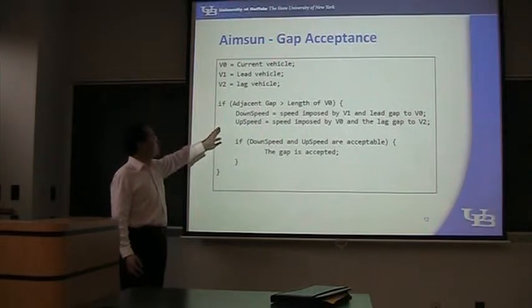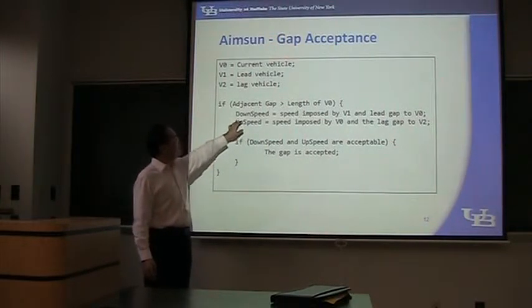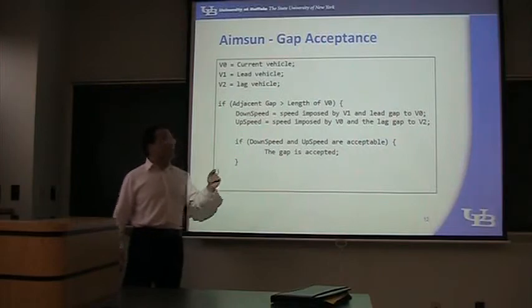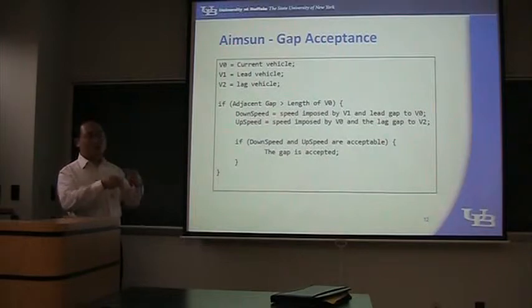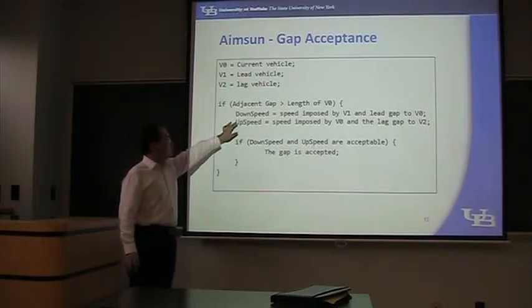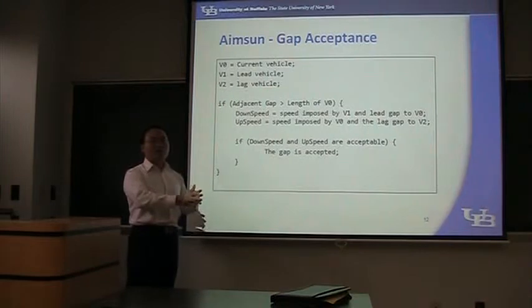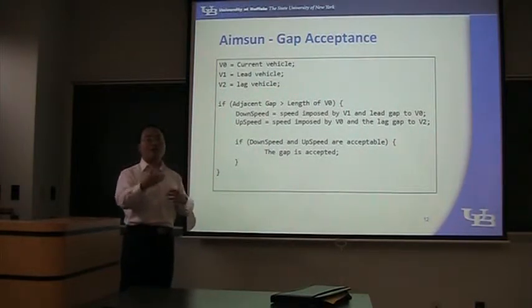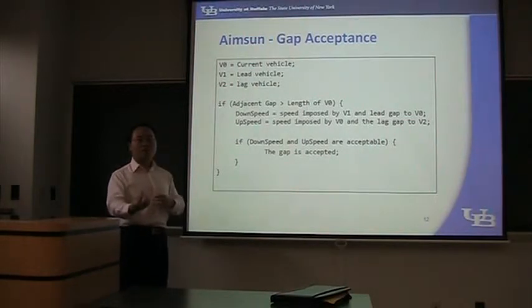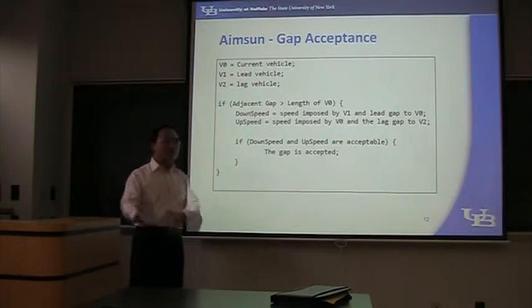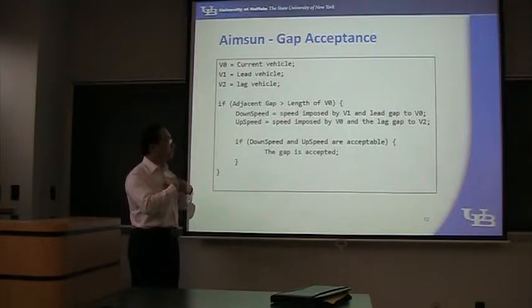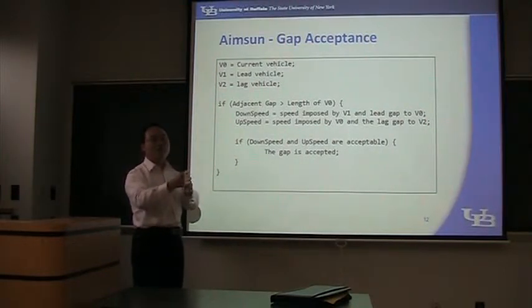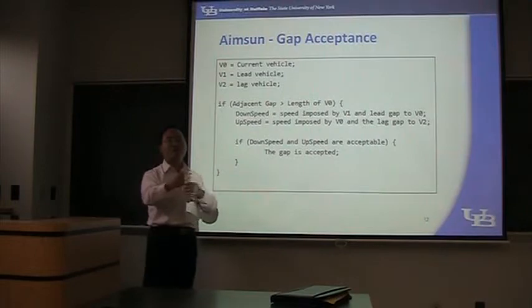Then you will calculate two speeds. The first one is called down speed. This is the speed imposed by V1, the lead vehicle, and the lead gap to the current vehicle. What does this mean? This means if I change to the fast lane, then my vehicle will be subject to the car following model, and this will give me a new speed. If I successfully change to the fast lane, then my vehicle and the lead vehicle will have a relationship caused by the car following model.